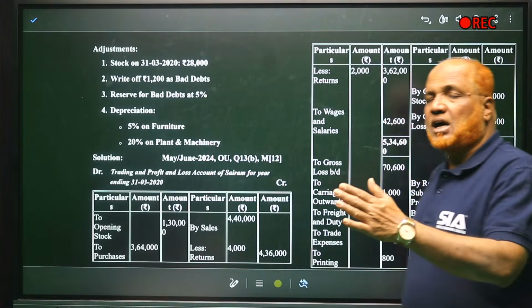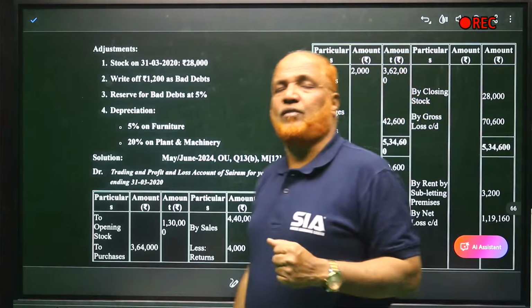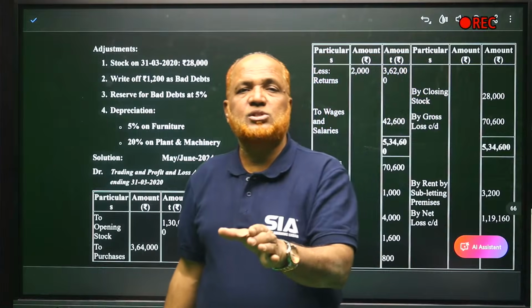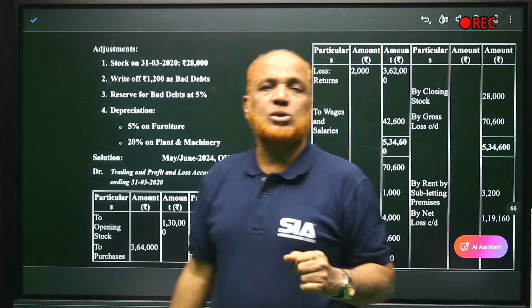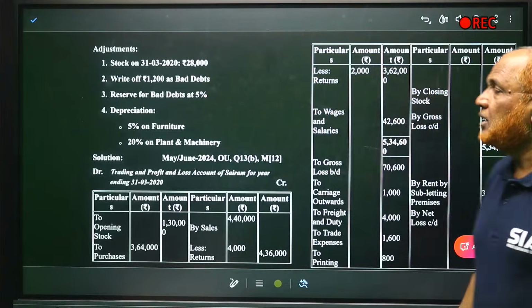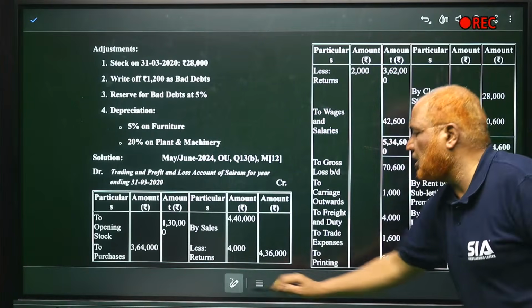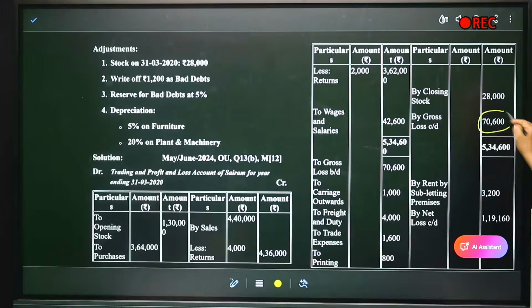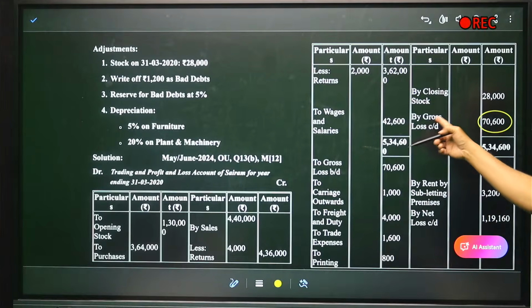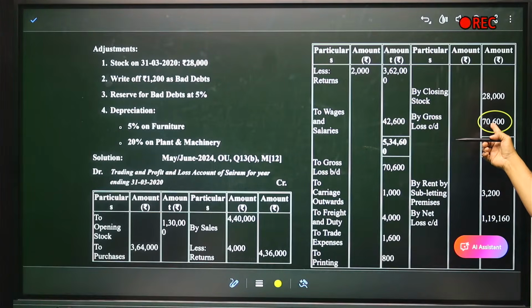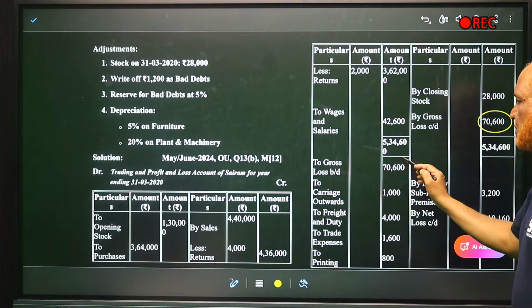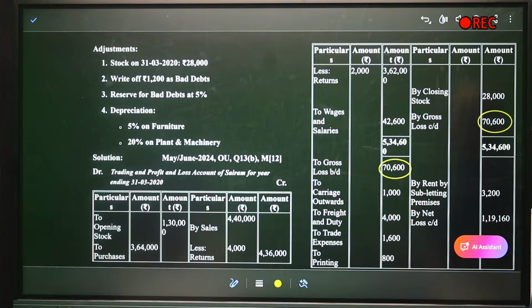If the credit side is more, we'll get gross profit. If the debit side is more, we will get gross loss. So here debit side is more, credit side is less, so we have a gross loss of 70,600. So by gross loss carried down 70,600 to gross loss brought down 70,600.